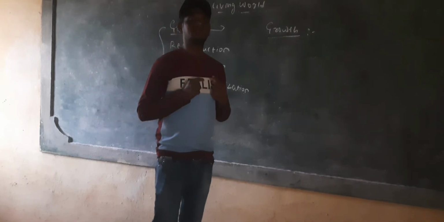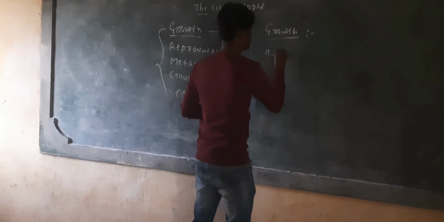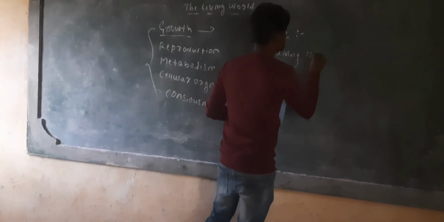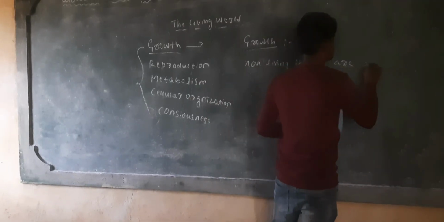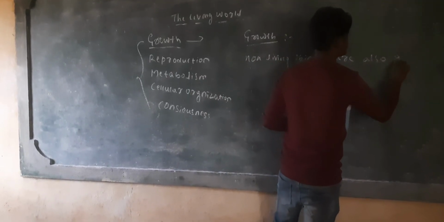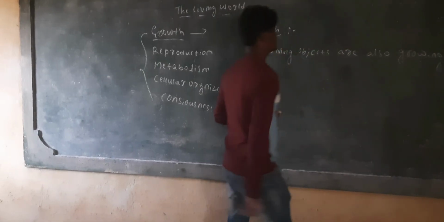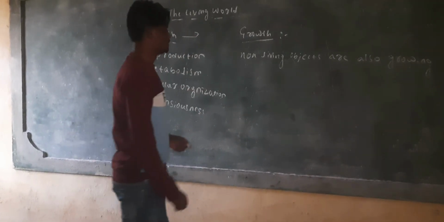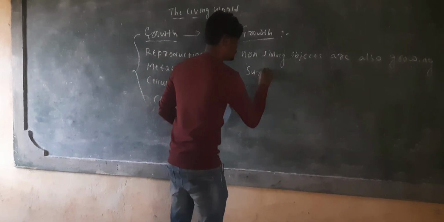But in NCERT it is mentioned that non-living objects are also growing. I will give an example, you can consider surface accumulation.